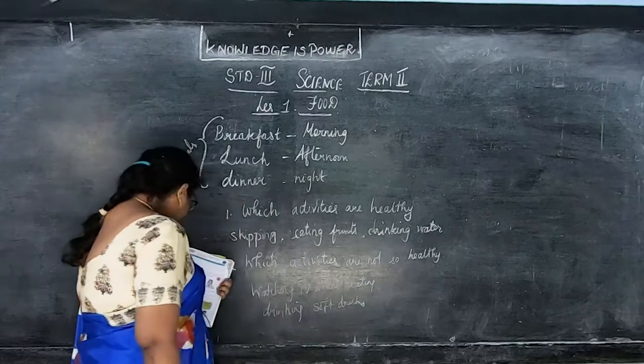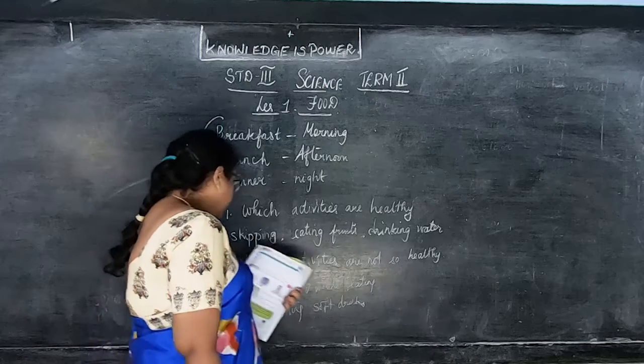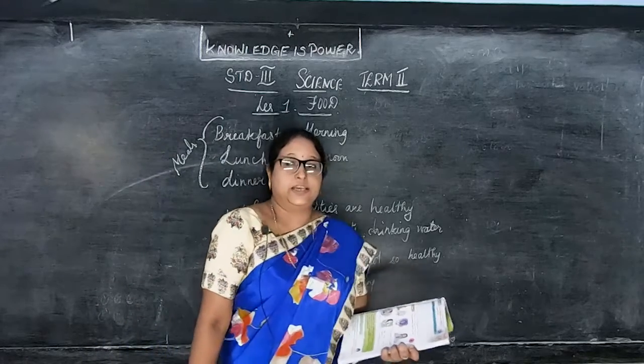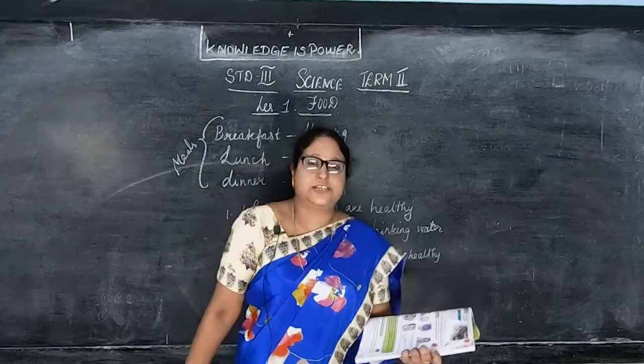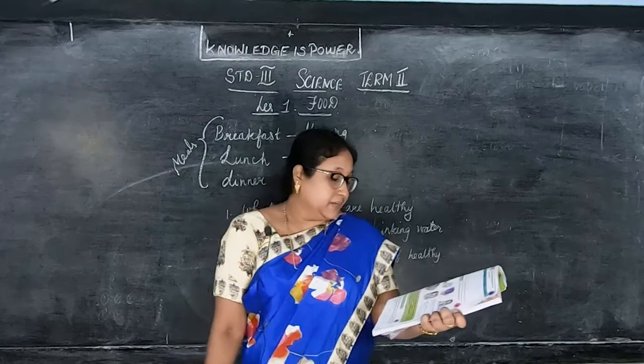Then what they have given, that's all, these are the two, right? So these two which are not so healthy, that is watching TV while eating and drinking soft drinks. Or soft drinks, that is cool drinks, right? Then, so this is it, children.